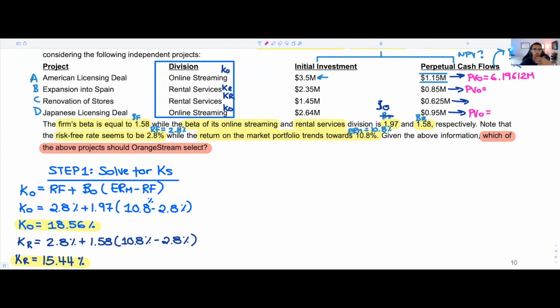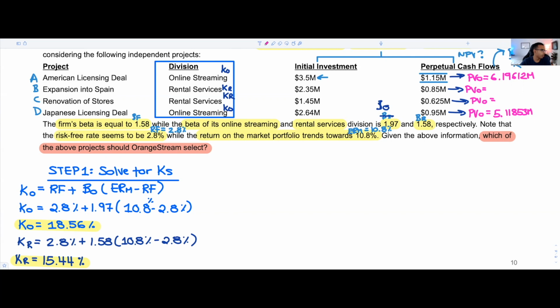I'm totally fine with making an amendment, because it's very possible. I'm human as well, so it's not a problem. So for the present value of the future cash flows of the Japanese licensing deal using KO, we're going to have a present value of $5.11853 million, of course.